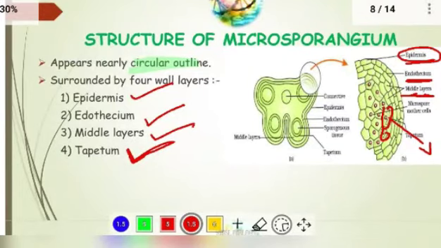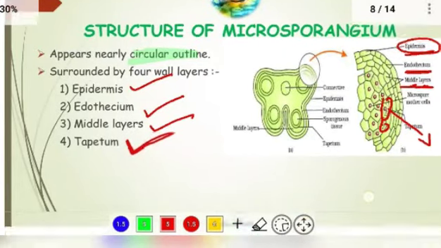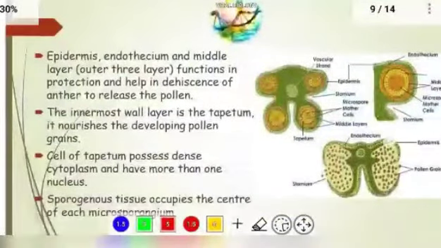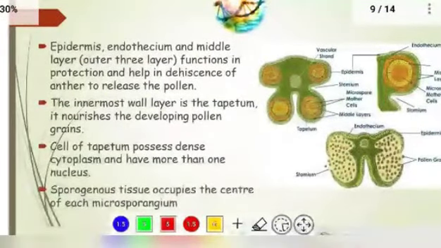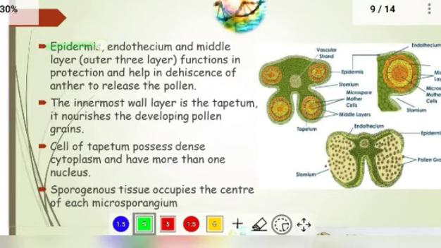Now let us see some more explanation about these layers. As I showed you in the slide below, the layers are epidermis, endothecium, middle layer, and tapetum, right? In that, the starting 3 layers, epidermis, endothecium, and middle layer, are the outermost 3 layers which protect the pollen grains, as I explained to you.